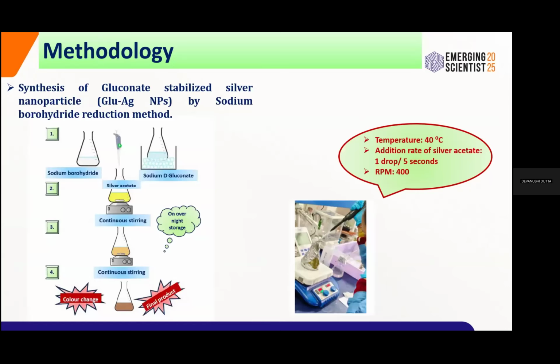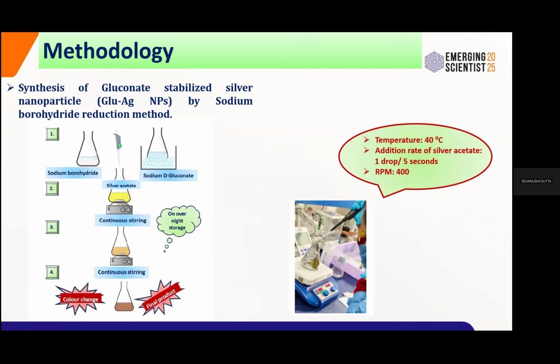So this is the methodology. For synthesizing, we are following the sodium borohydride reduction method, a chemical method, using sodium borohydride, sodium D-gluconate, and silver acetate. First, we prepare a 1 millimolar solution of sodium borohydride, then a 1 millimolar solution of sodium D-gluconate, and mix them thoroughly. Then, using a micropipette, we add silver acetate to that mixture at 1 drop per 5 seconds, at a temperature of 40 degrees centigrade and 400 RPM on a magnetic stirrer.